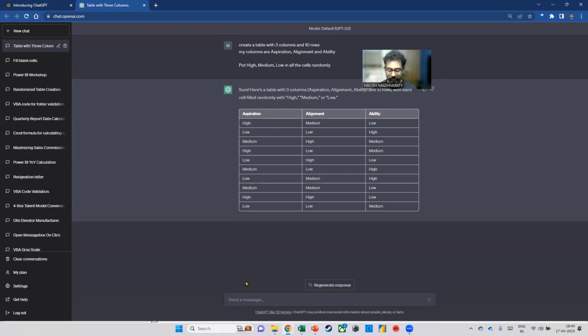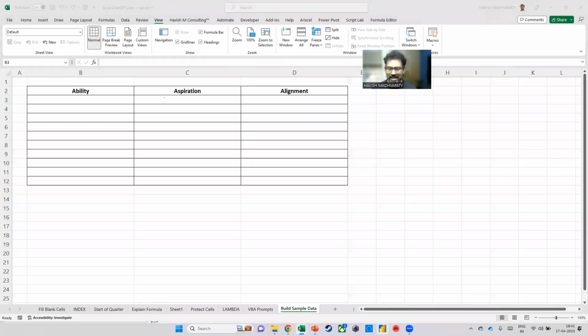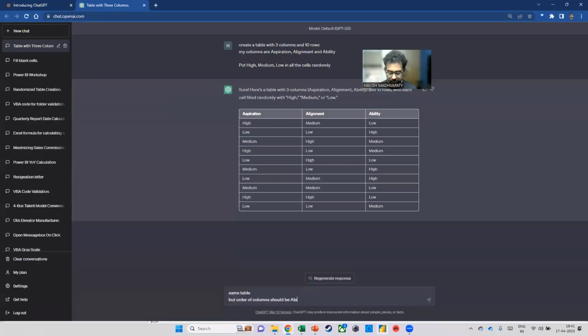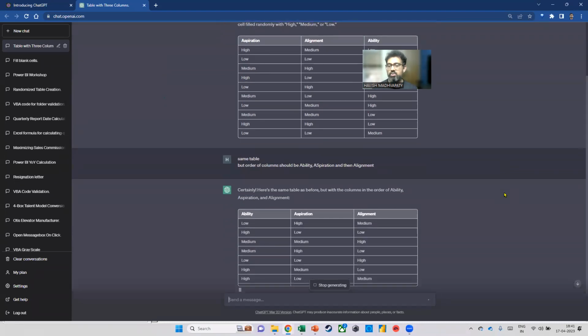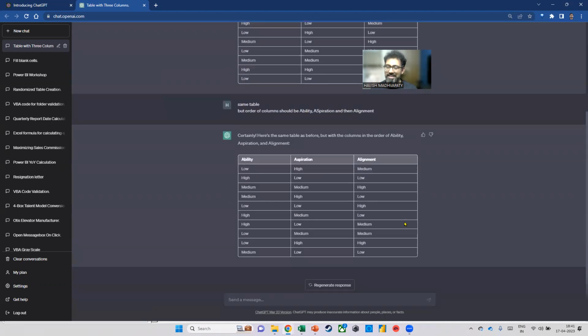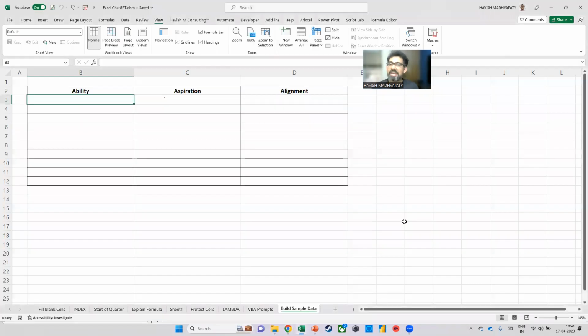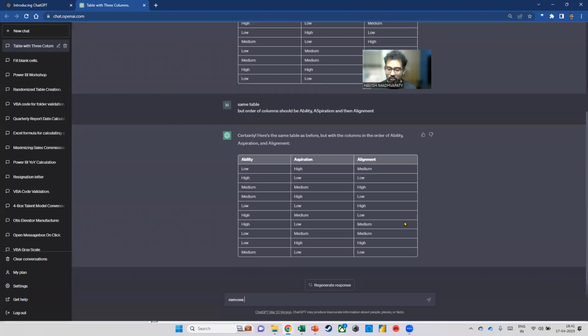I will say, I want the same table, but the order of columns should be, first ability, aspiration, and then alignment. So it understands that everything is okay. You just want it to be different in terms of order: ability, aspiration, alignment. But then you realize, hey, I can't copy it because I already have the heading with me. So I will now say, remove the heading.